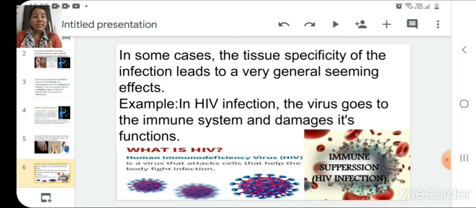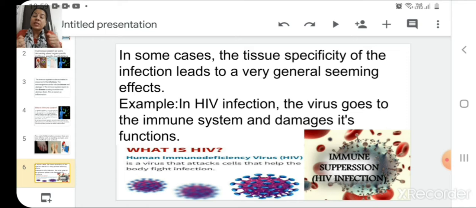See, understand this, its name is human immunodeficiency virus. So here this term immuno is there. What does it mean? That this is the virus which weakens your immunity or suppresses your immunity. So its main target is your immune system. Whenever any person gets the infection of HIV, that person's immune system becomes weak.